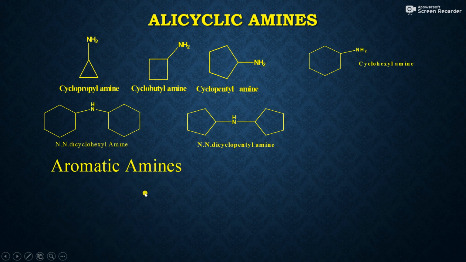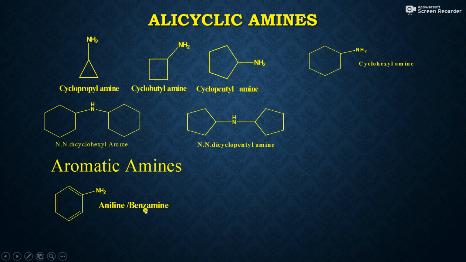After considering alicyclic amines, the next type of bases present in nature or in organic chemistry are aromatic amines. This is a very important and famous aromatic amine. This is the benzene ring, and the benzene ring has one NH2 group. Therefore this is benzamine or aniline.